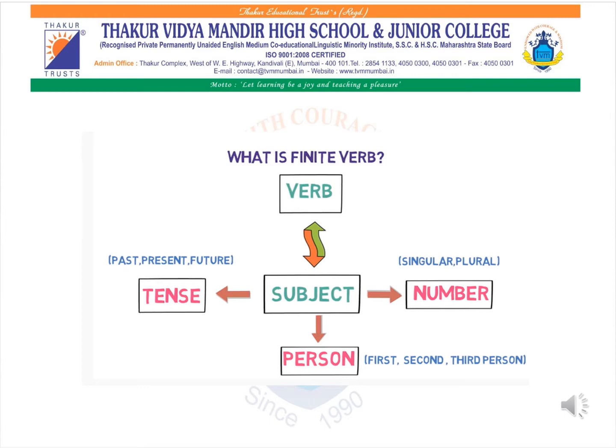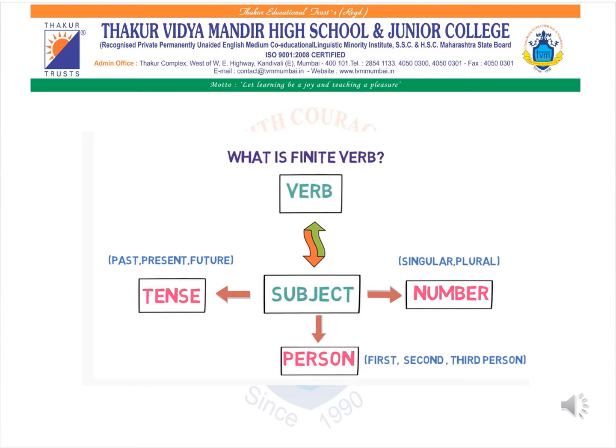What is finite verb? Now let's understand the concept, the first type of verb, that is finite verb. Now finite verb, the word finite means it limits. So a finite verb limits its agreement with the subject. What does that mean? It uses parameters, and there are three parameters, that is tense, person and number.